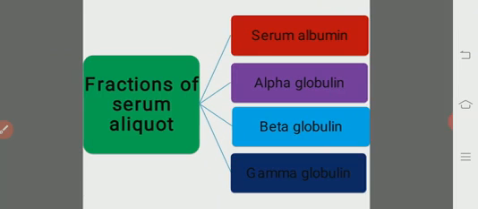Then electrophoretic separation of one serum aliquot revealed that there are four major fractions, namely serum albumin, alpha globulin, beta globulin, and gamma globulin. That is, one set of serum albumin and three sets of globulin: alpha, beta, and gamma globulins. They are found in the normal single aliquot, which is a control.